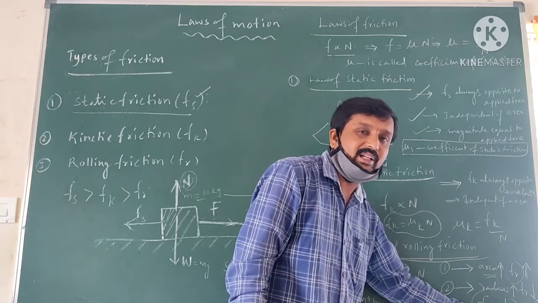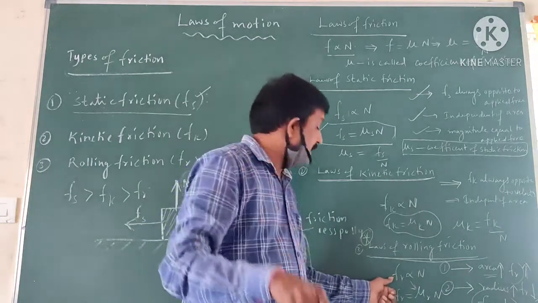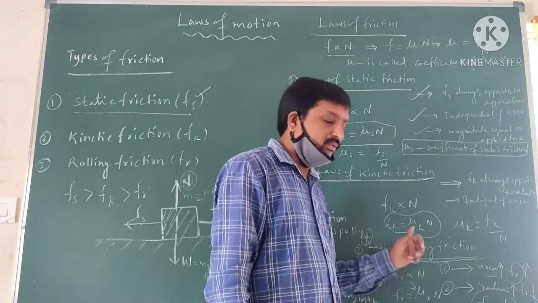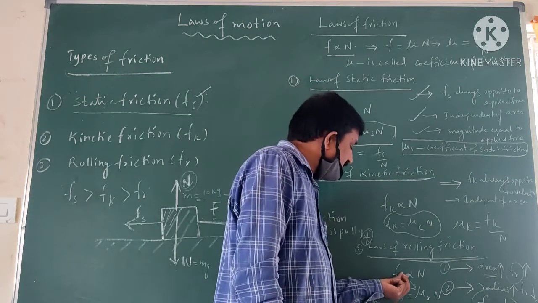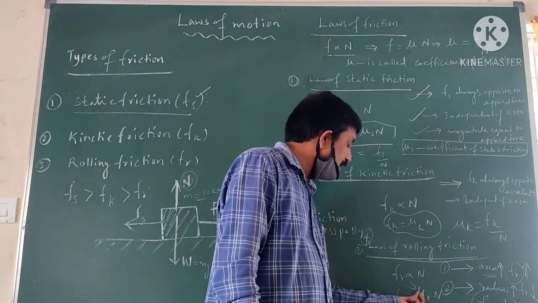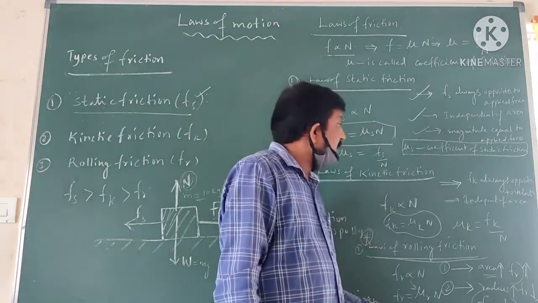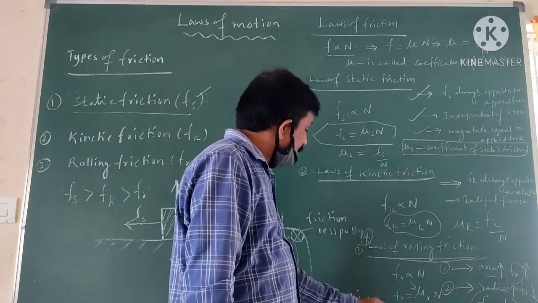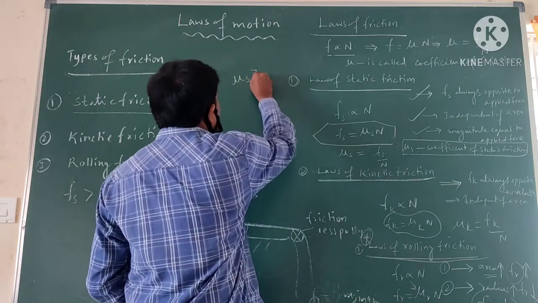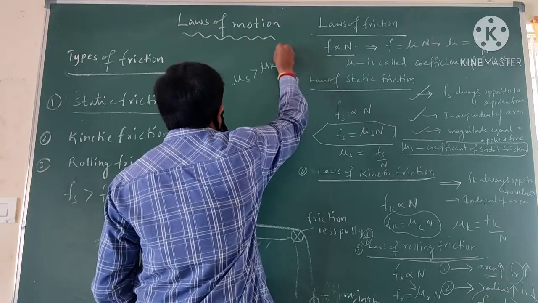Rolling friction force is directly proportional to the normal force, so Fr is directly proportional to n. When we remove proportionality, Fr is mu r into n, or mu r is equal to Fr by n. Among these coefficients, mu s is greater than mu k, which is greater than mu r.